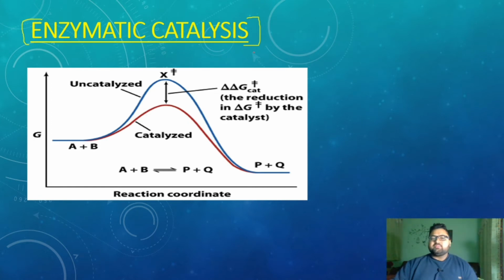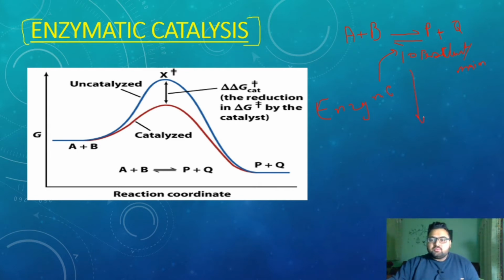Suppose a reaction A plus B forms the products P plus Q. This reaction is going on normally, but the products forming are only 10 per minute when the enzyme is not there. So what we have done is add enzyme to the solution, or to the reaction mixture.